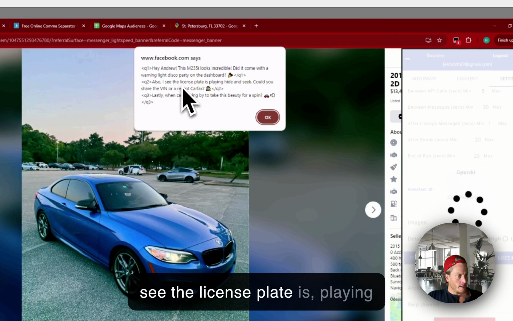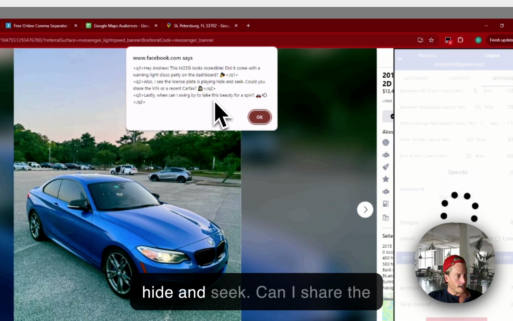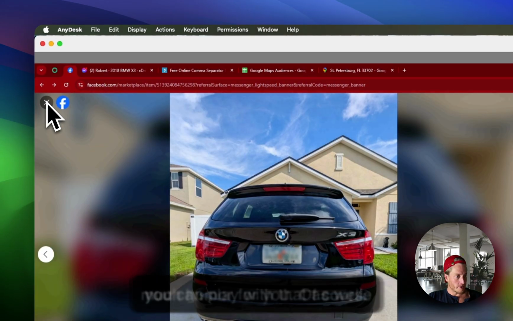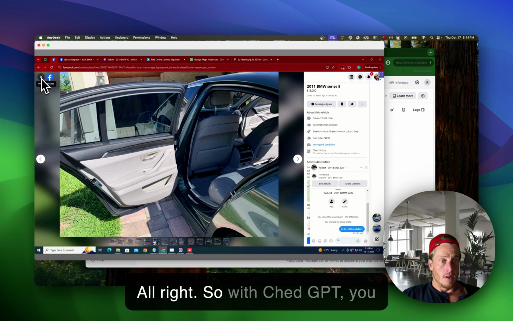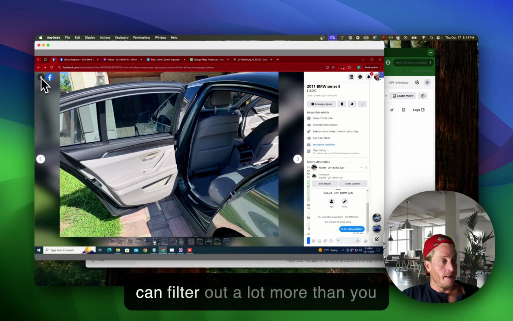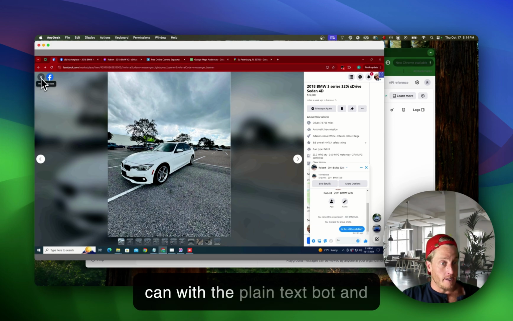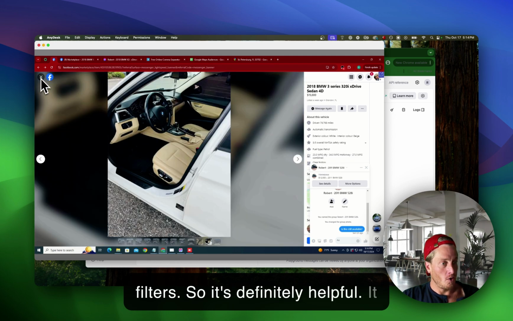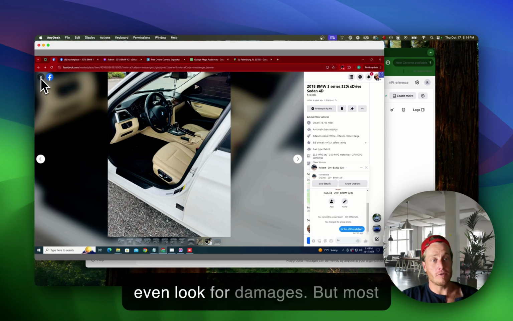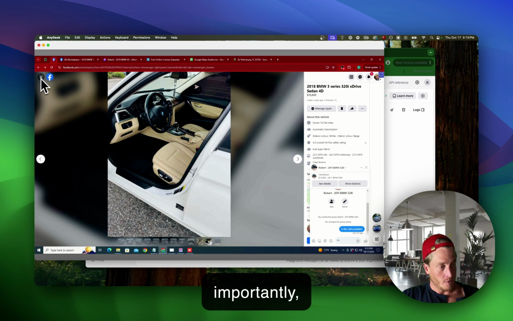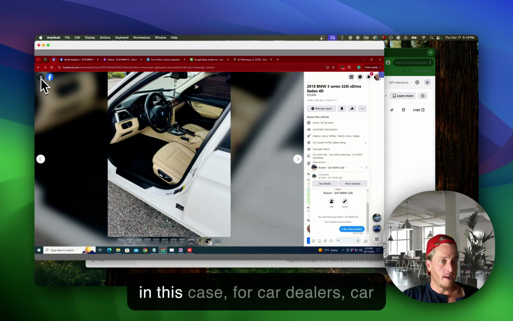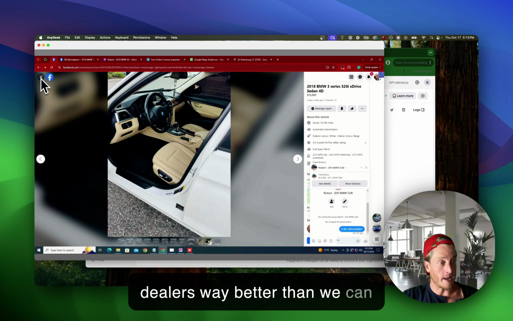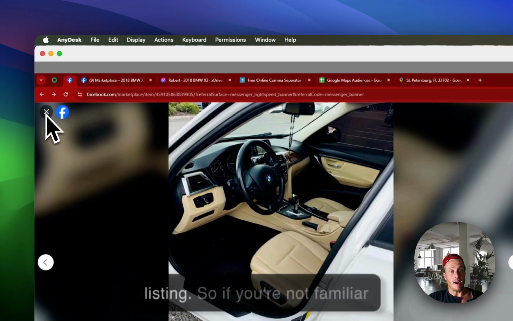Again, I see the license plate is playing hide and seek. Can I share the VIN number? If that's a little bit too much humor for you, of course you can play with that as well. All right. So with ChatGPT, you can filter out a lot more than you can with the plain text bot and filters. So it's definitely helpful. It can look at the images, it can even look for damages. But most importantly, like in this case for car dealers, car flippers, it can filter out car dealers way better than we can from the details provided on the listing.